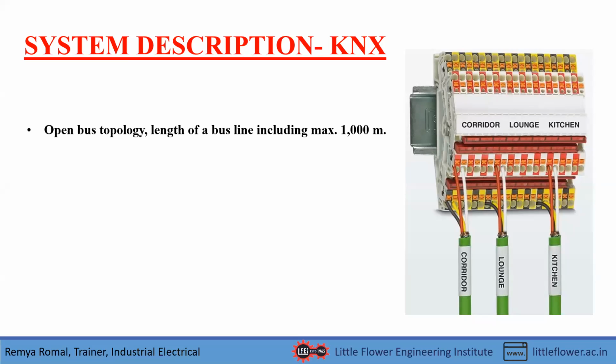And when we go for huge buildings like Info Park, maybe the distance will exceed 1000 meters. In that case, we can use a line coupler or bus coupler. And what is meant by open bus topology? Open bus topology means the cable should be drawn from the power supply to the end device, and there should not be any loop coming back from the last device to the first device. That means it should be an open topology.